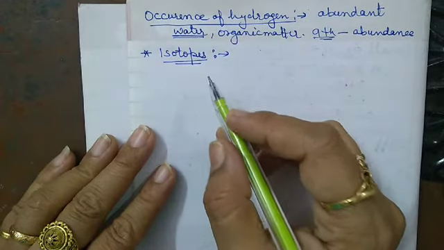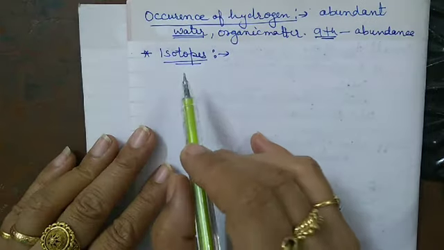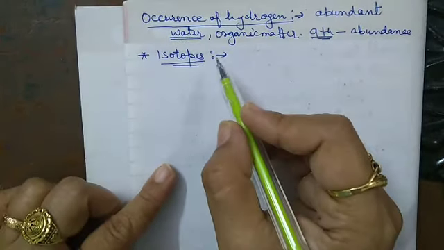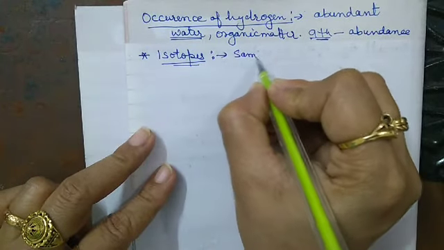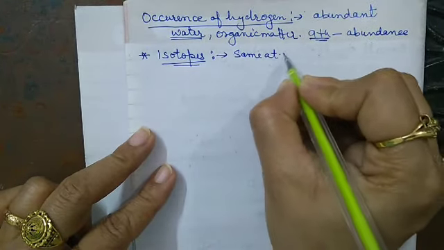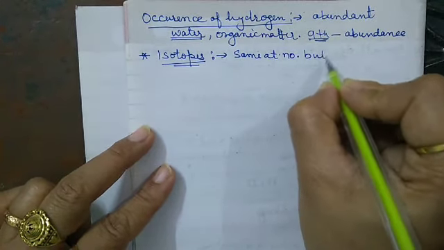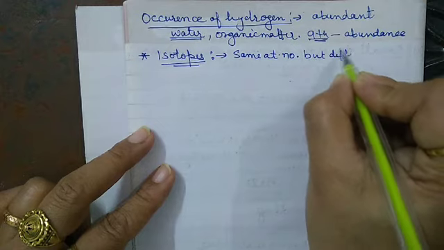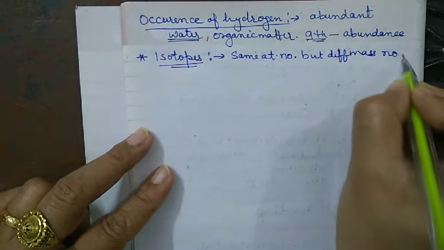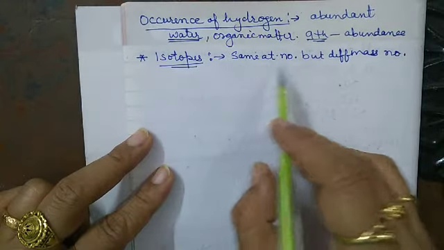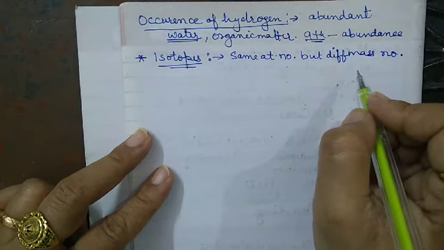Isotopes are the different forms of the same element which have the same atomic number but different mass number.